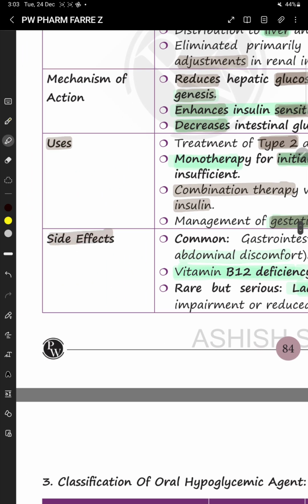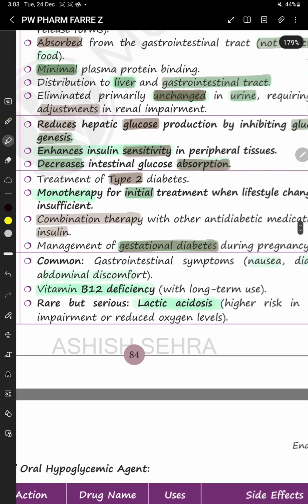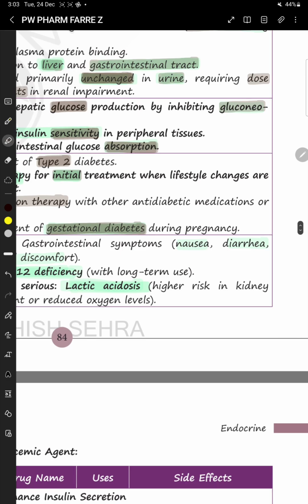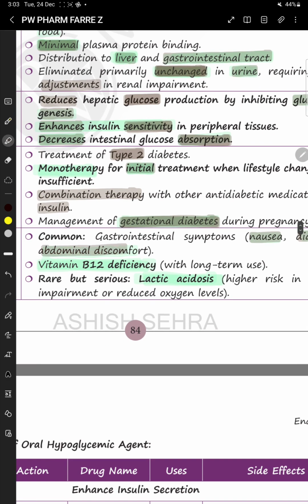Then the side effects of metformin. Common side effects are gastrointestinal symptoms like nausea, diarrhea and abdominal discomfort.